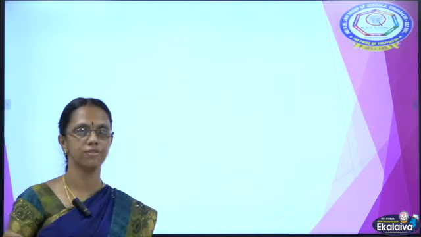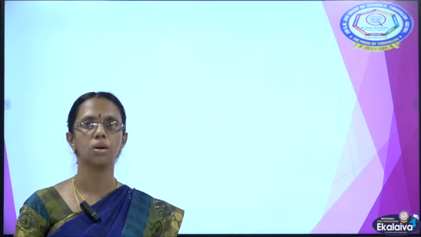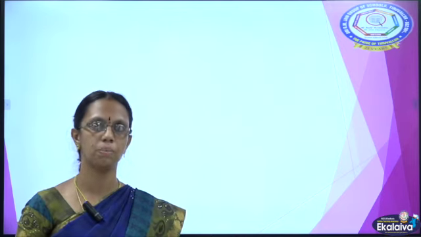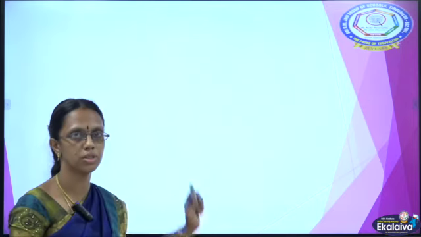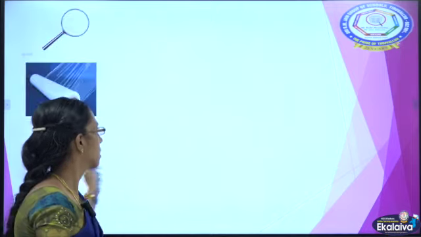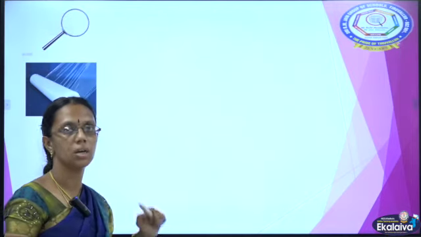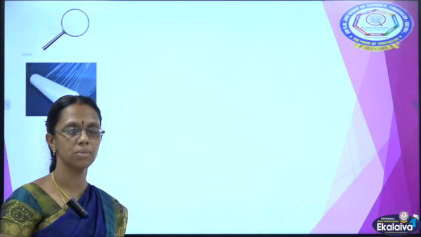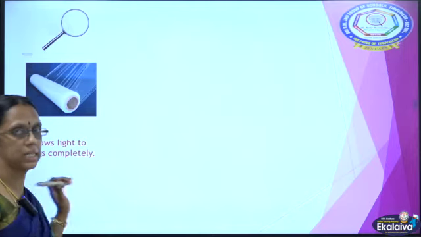Now, I said reflection, but do all objects reflect light? No, only some objects reflect, but some allow light to pass through them. I am going to show you some pictures and you are going to tell me whether they allow light to pass through them or they reflect light. So, this is a lens and a transparent sheet. Will they allow light to pass through them? Yes, they will allow light to pass through them completely.